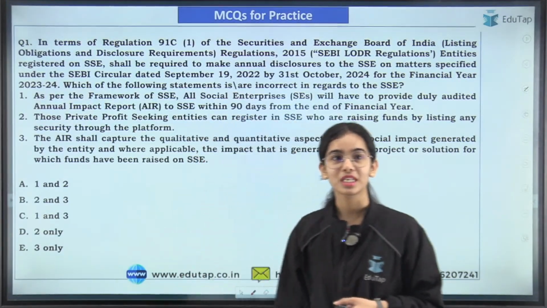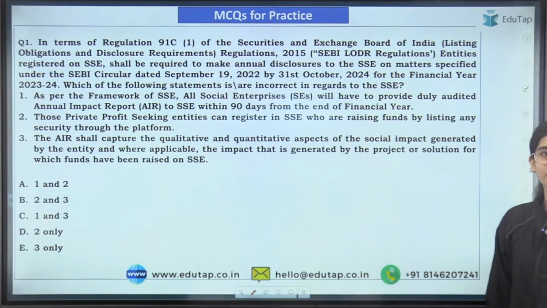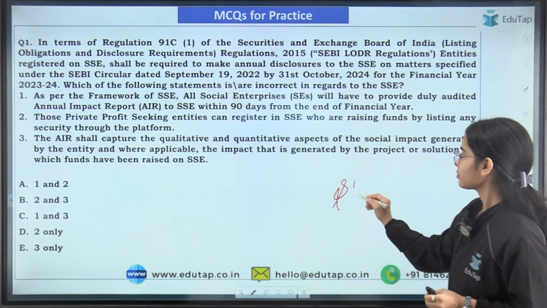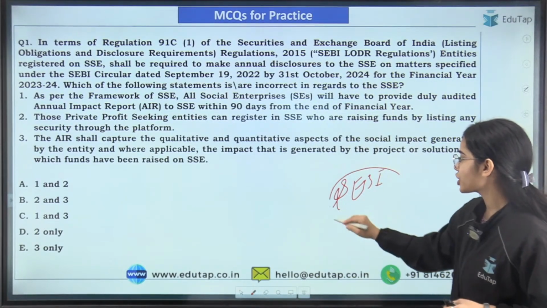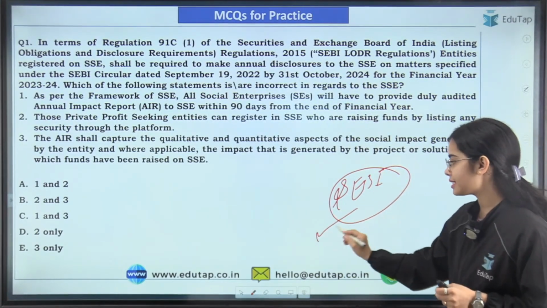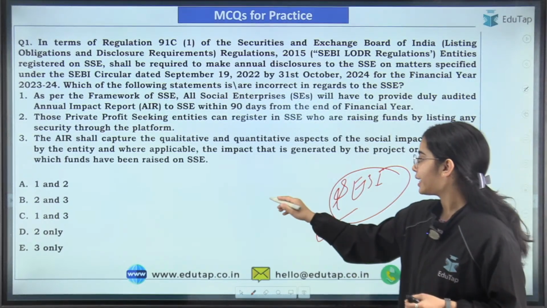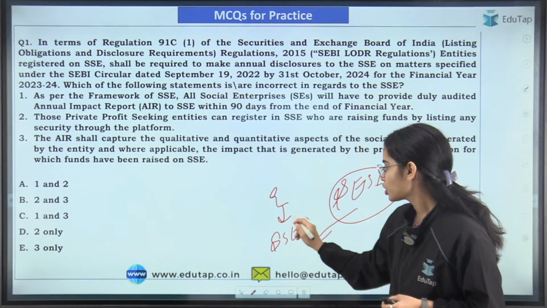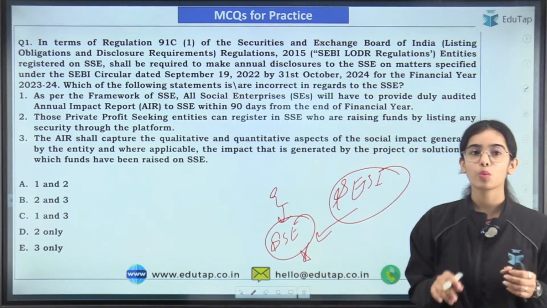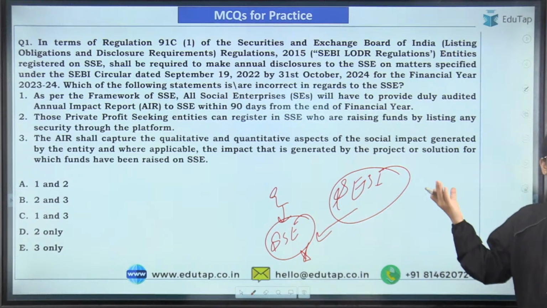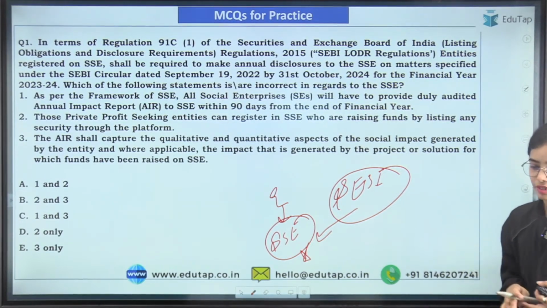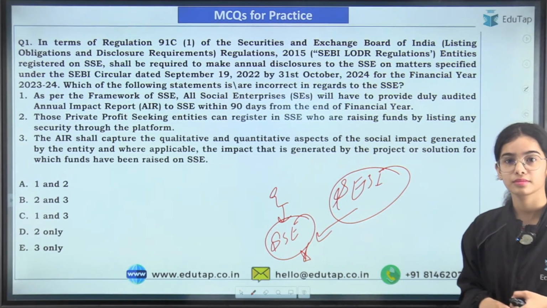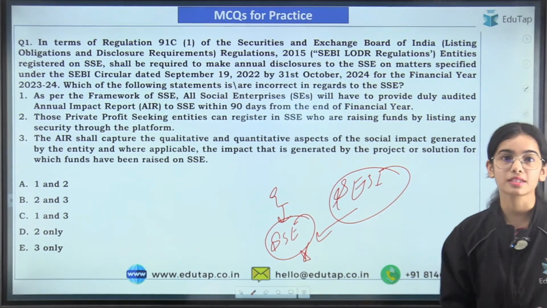Good morning everyone. So this is the first question. Kindly read the question very carefully and then try to answer it. Recently SEBI, the Securities and Exchange Board of India, has released a circular in regards to the entities that are registered on the SSE, the Social Stock Exchange. What are the guidelines that are released in this regard? You have to tell me. Kindly try to answer this question.